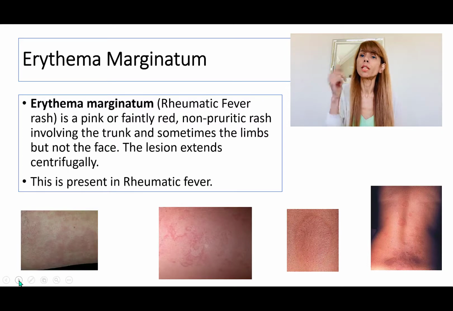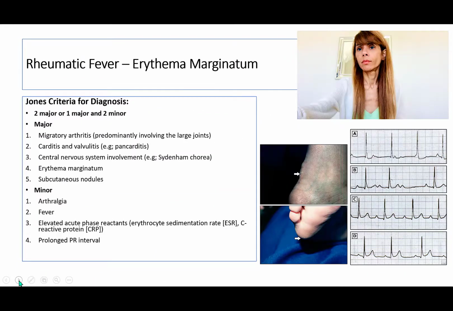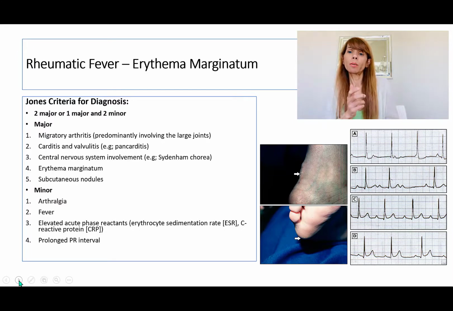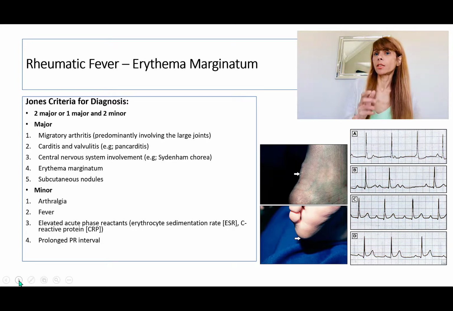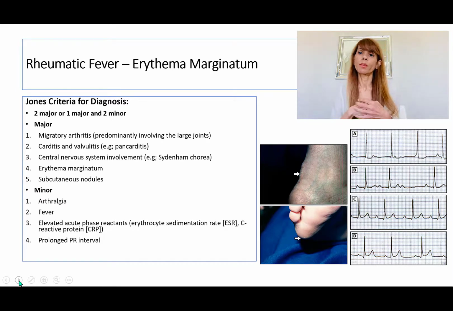Now, what are some of the other things? Let's talk about that. So once you've seen erythema marginatum, or even if you haven't seen the rash, but you're suspecting rheumatic fever, which basically occurs as a result of group A streptococcal infection of the throat or pharyngitis, and you're thinking, oh gee, maybe this patient has got rheumatic fever, because now there is a rash too. You need to fulfill the criteria, which is Jones criteria. So there's got to be at least 1 from the major and 2 from the minor, or 2 major.